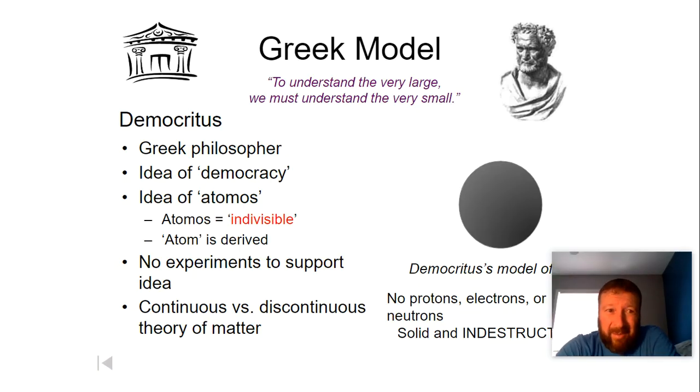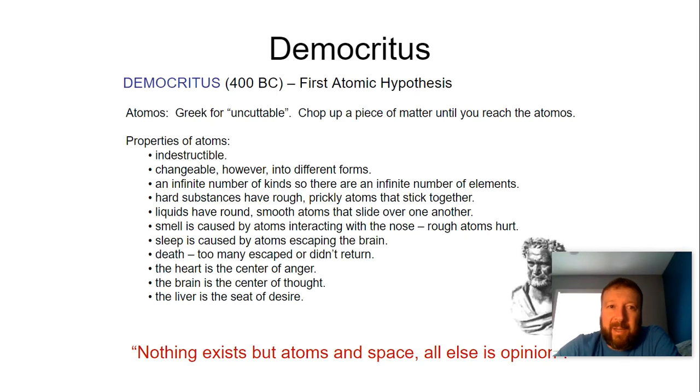We start with the Greek philosopher Democritus, who's basically one of the first ones to give us the idea of the atom, that it's the smallest thing that still exhibits physical and chemical properties of that substance. He coins the term atomos, which ends up being Greek for indivisible. And in doing so, he's the first to really suggest the idea of the atom. The problem is that's about 400 BC.